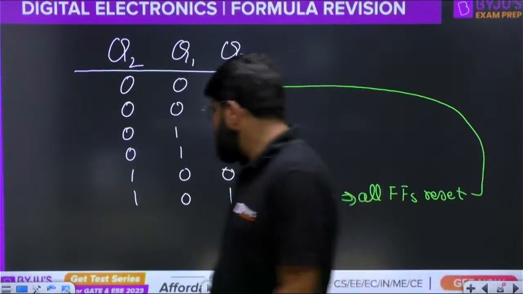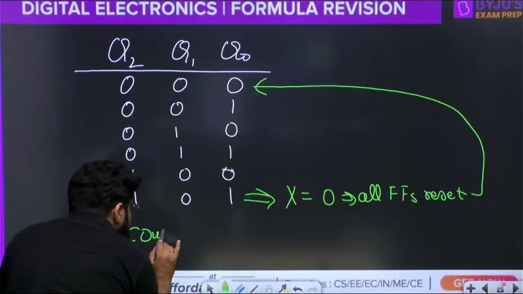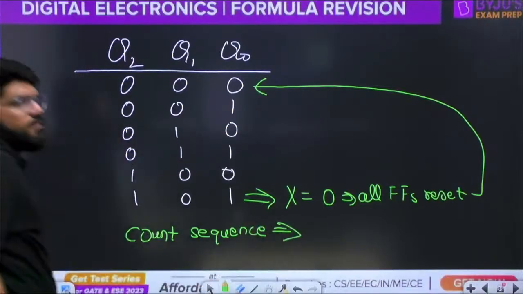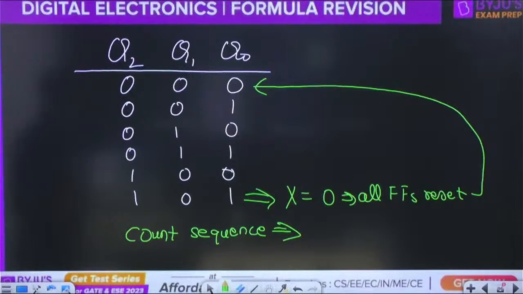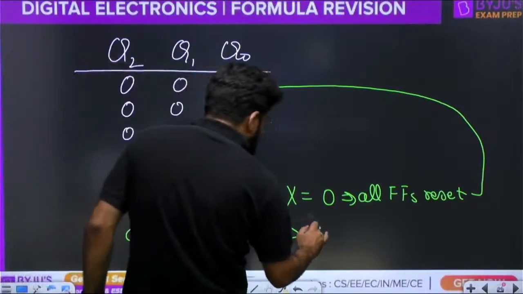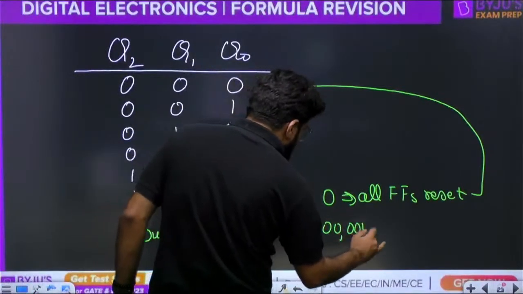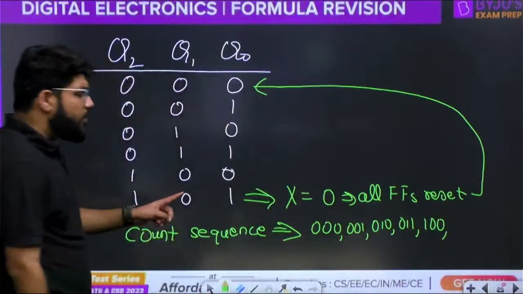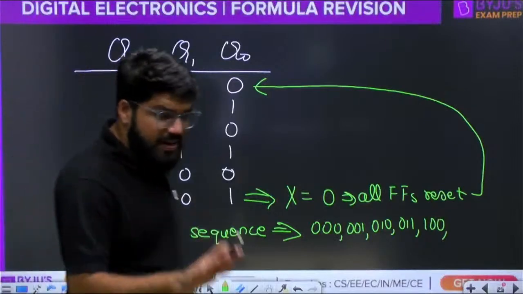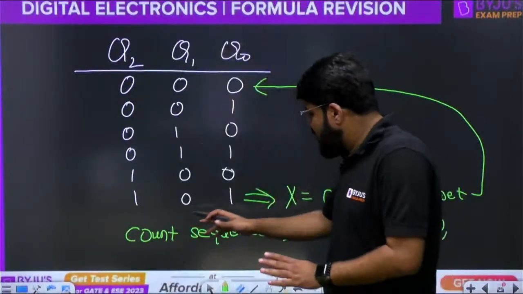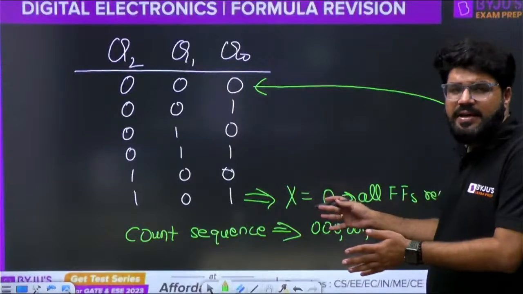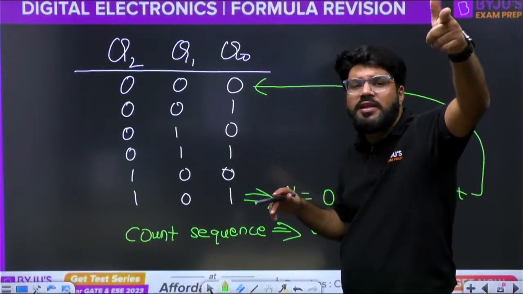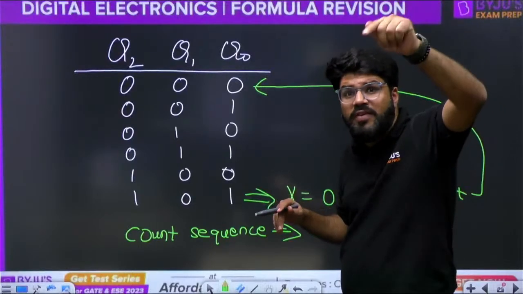Now what is the count sequence? The count sequence is 0, 0, 0, 0, 0, 1, 0, 1, 0, 0, 1, 1, 1, 0, 0, 1, 0, 1. See, as soon as 1, 0, 1 appears, the reset becomes active and all flip-flops reset without waiting for the next clock. That is the meaning of asynchronous.